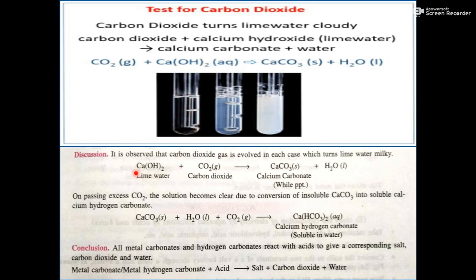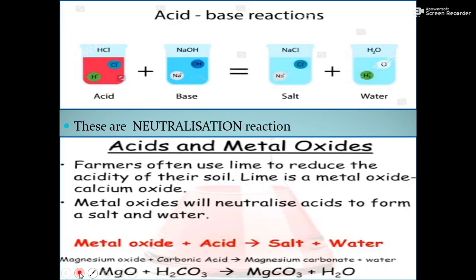So the question is, what happened when we pass CO2 into the lime water? Then it becomes cloudy due to the formation of calcium carbonate. But when we pass excess carbon dioxide, then it becomes colorless again due to the formation of calcium hydrogen carbonate. This was insoluble, but this is soluble. This reaction is very important.